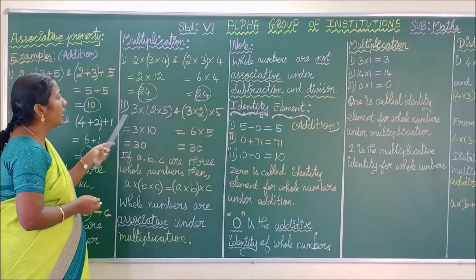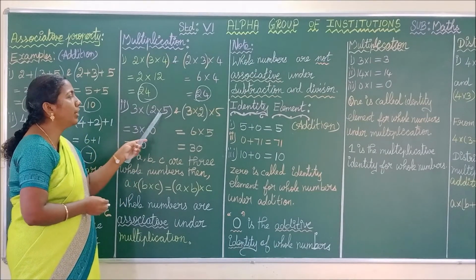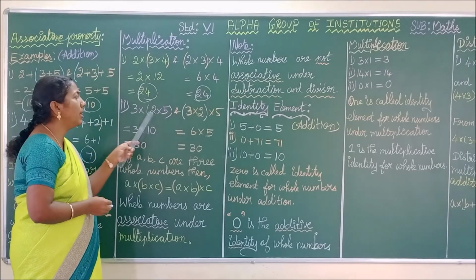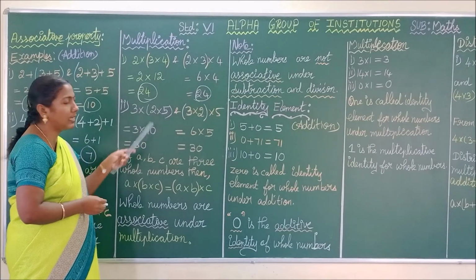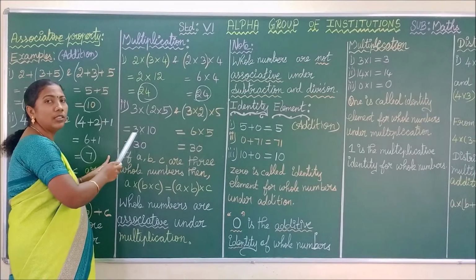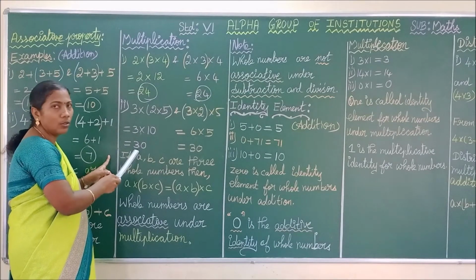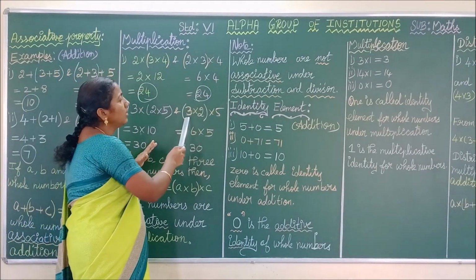Okay. See the next example, 3 into 2 into 5. First I am multiplying 2 and 5. So what is the answer? 10. Next you have to multiply the 10 with 3. So what is your answer? 30. Okay. Keep this and see the next one.